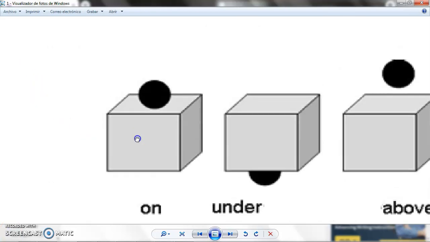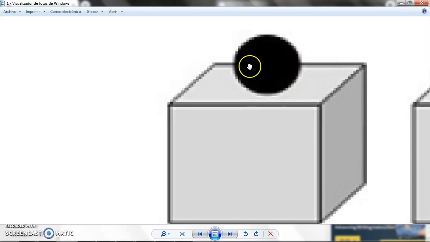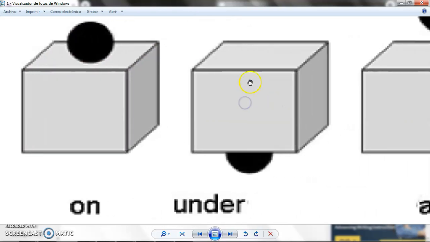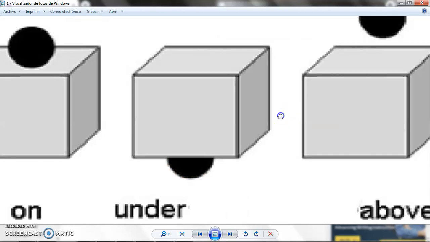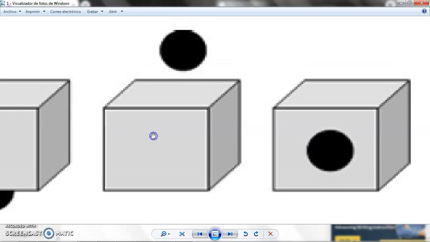So here we have some prepositions. Think about the ball. Where is the ball? Well, the ball is on the box. Here we have a box. Where is the ball? The ball is under the box. Here we have this box, caja, ball, pelota, under, abajo, of course, above. The ball is above the box.